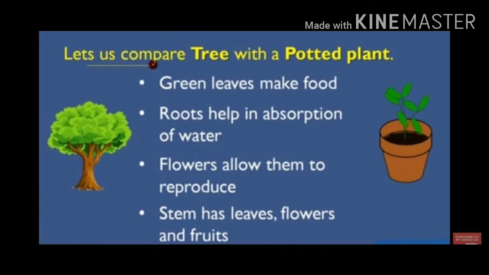Let us compare a tree with a potted plant. A tree is a huge plant. Green leaves make food in both plants. Roots help in absorption of water. Flowers allow them to reproduce. Stem has leaves, flowers and fruits. There is a difference in size but they have the same functions.